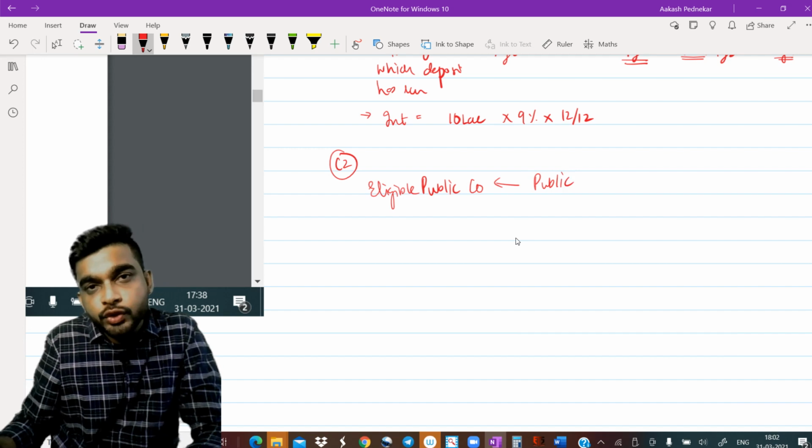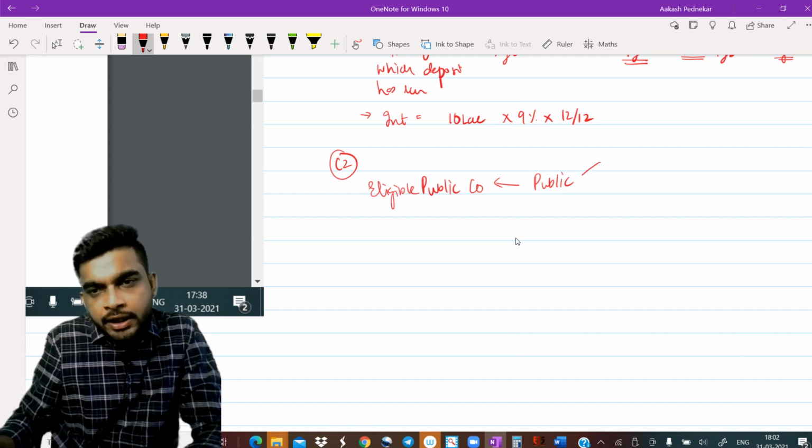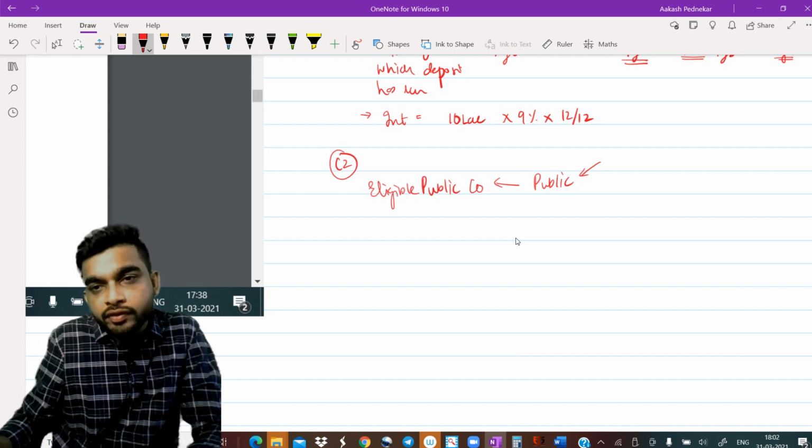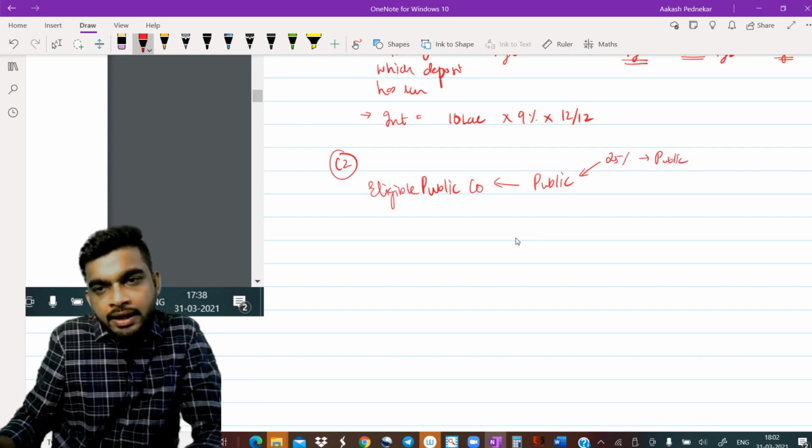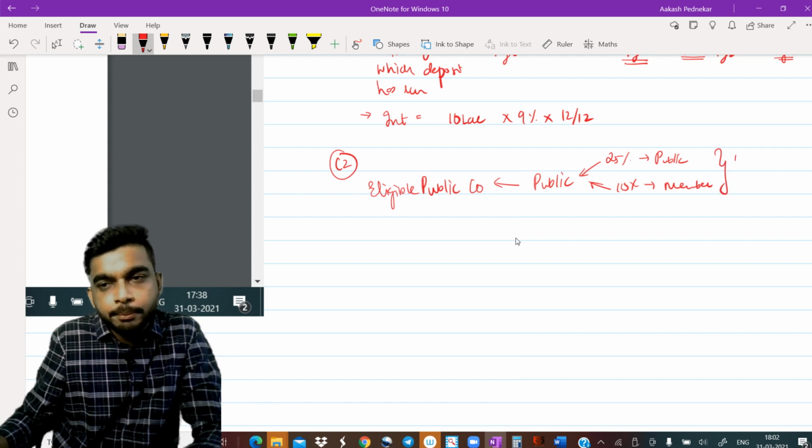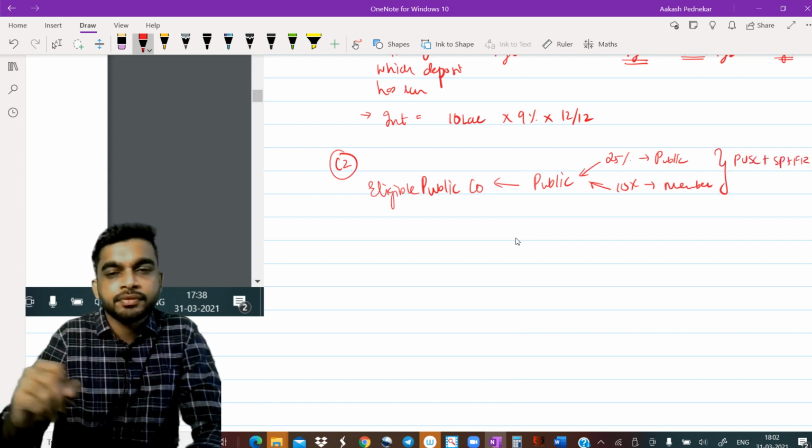And if you have learned this chapter very well, the eligible public company can accept deposits to the tune of 25% from public and 10% from members, of its paid up share capital plus securities premium plus free reserves.